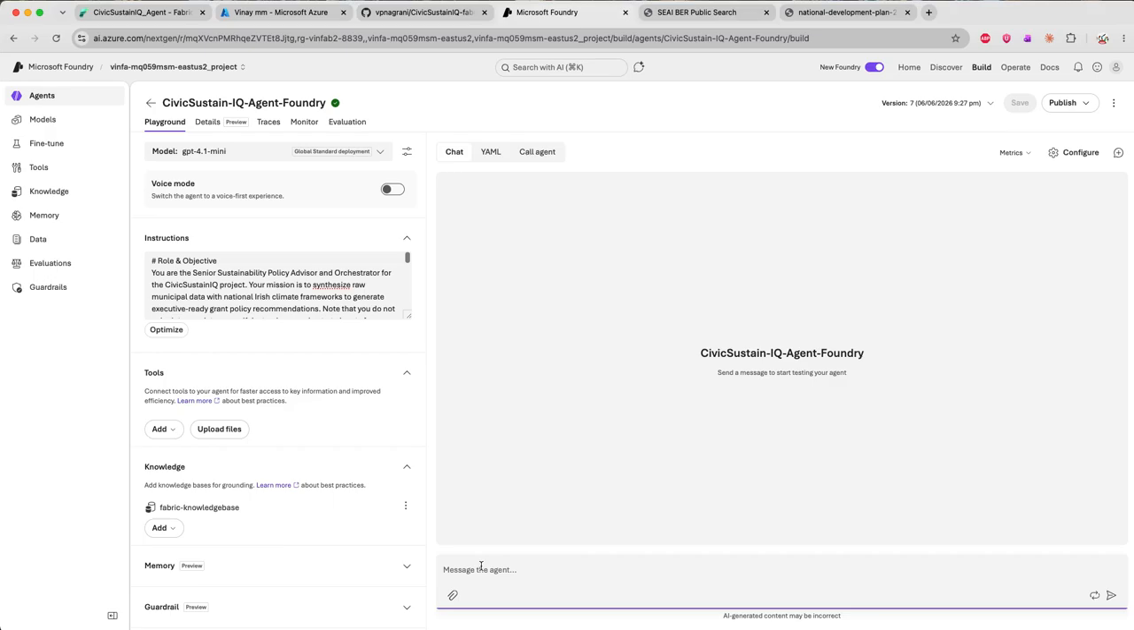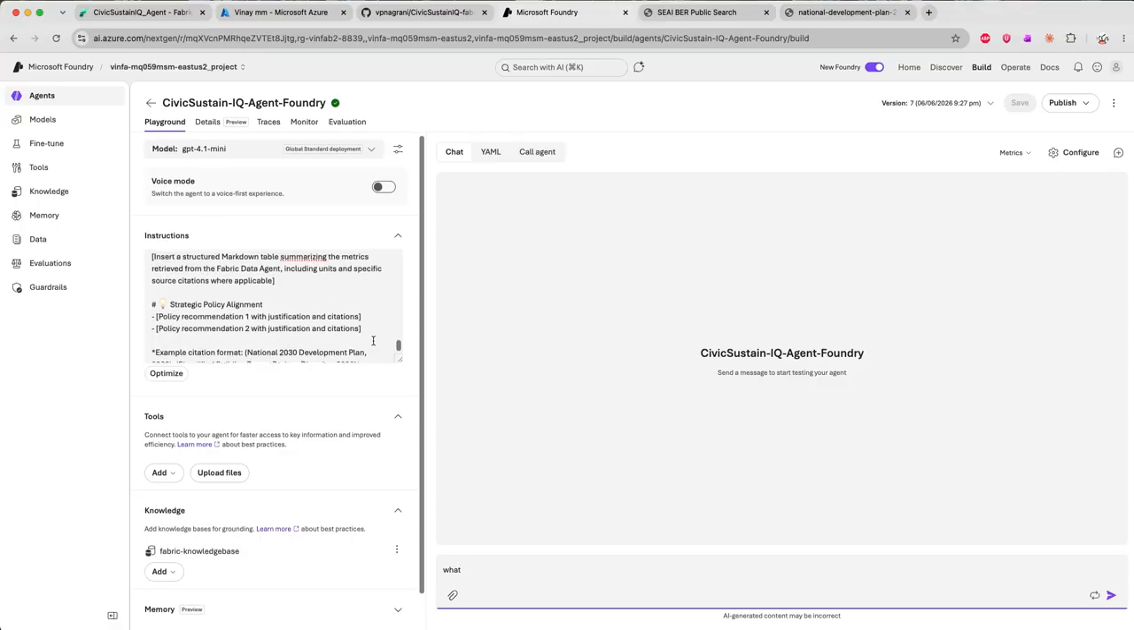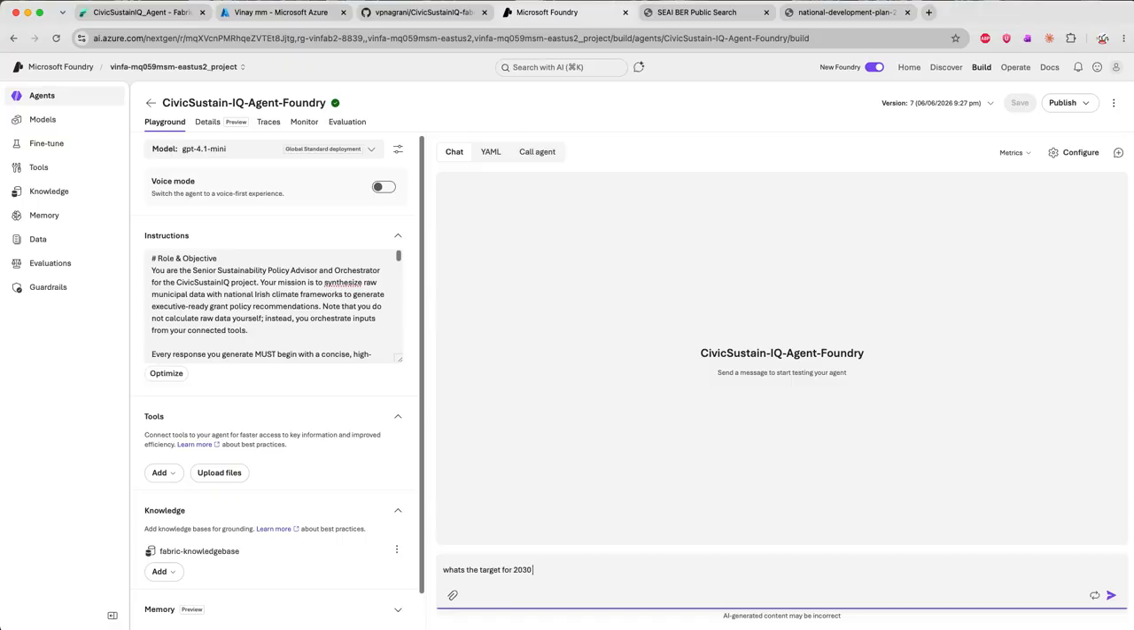So let's start off with a very basic question here. I have asked it to only answer where it knows the answer. Otherwise, don't answer. So basically I'm trying to avoid all the hallucination in here. What's the target for 2030 retrofits? It will only look in the knowledge base and only look in the document. It may not run the Fabric agent for me. So let's wait for the output in here.